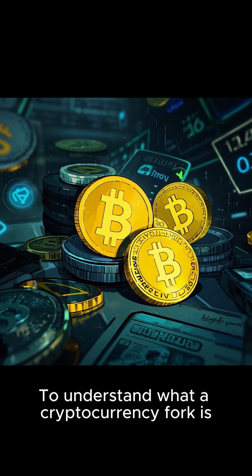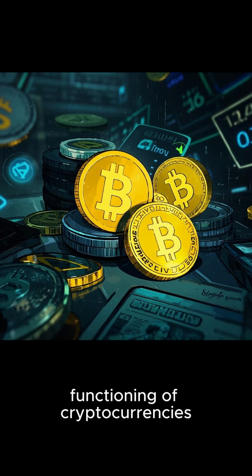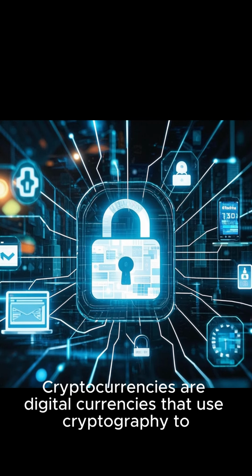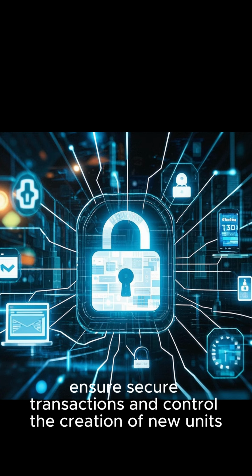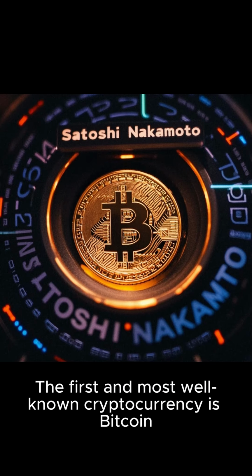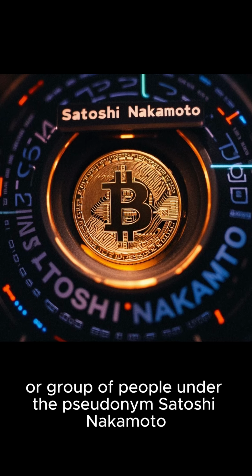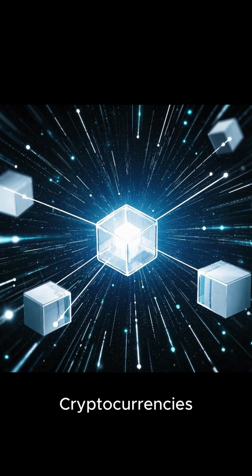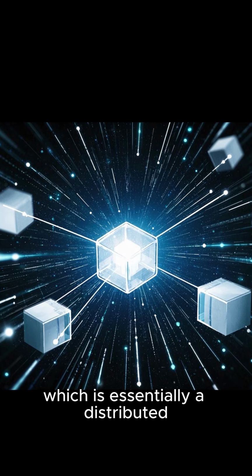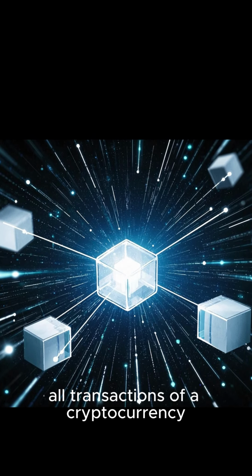To understand what a cryptocurrency fork is, it is important to first understand the basic functioning of cryptocurrencies. Cryptocurrencies are digital currencies that use cryptography to ensure secure transactions and control the creation of new units. The first and most well-known cryptocurrency is Bitcoin, created in 2009 by a person or group of people under the pseudonym Satoshi Nakamoto. Cryptocurrencies operate on a technology called blockchain, which is essentially a distributed, decentralized digital ledger that records all transactions of a cryptocurrency.